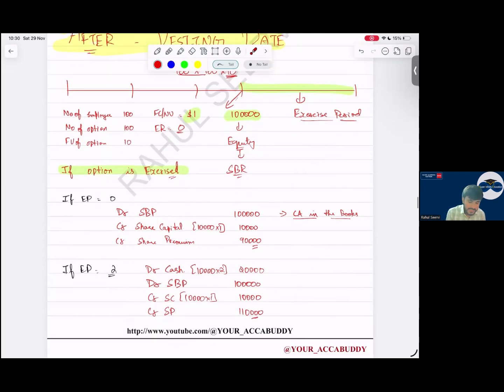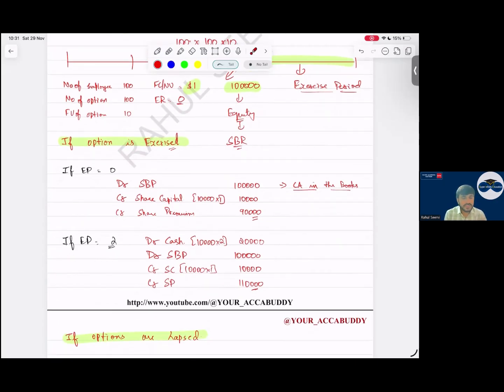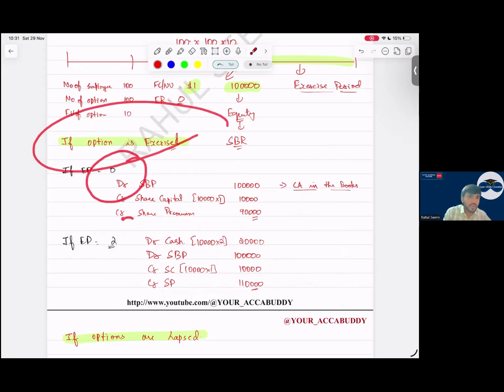So if the option is exercised, and the exercise price is 0, sir, we remove this equity part? Yes, sir, we remove the equity part. We recognize share capital. How many shares are issued, sir? 100 into 100, 10,000 into 1. So the remaining will be share premium. If exercise price is 2 rupees, what will happen? Debit cash, sir, that is coming in 20,000. So share based payment, what we recorded $100,000. Share capital will be 10,000 and remaining we will dump into share premium. Simple. When it is exercised, whether the value is 0 or 2 or 3 or 4.